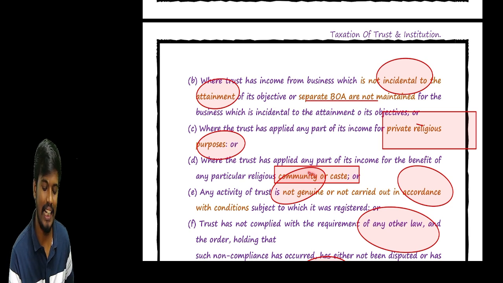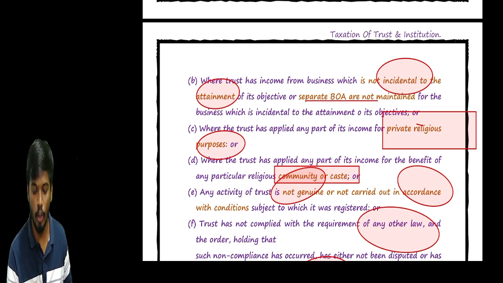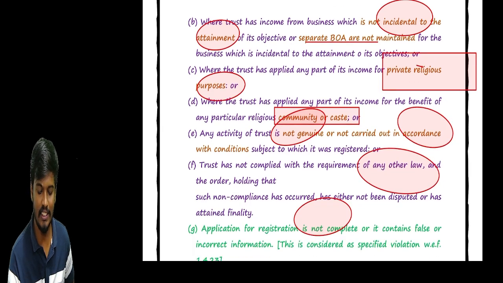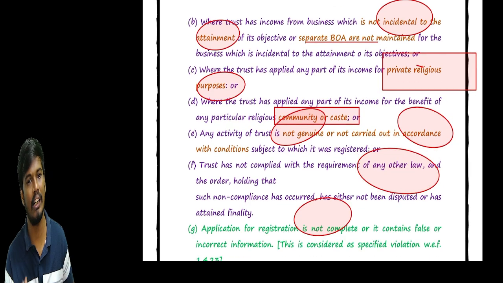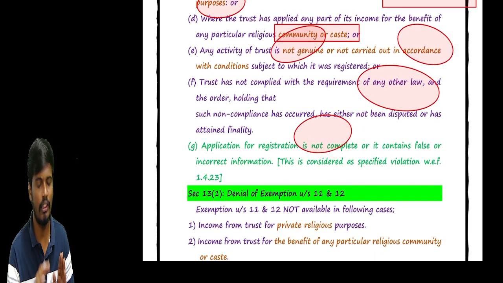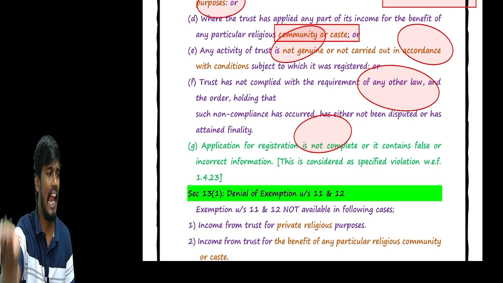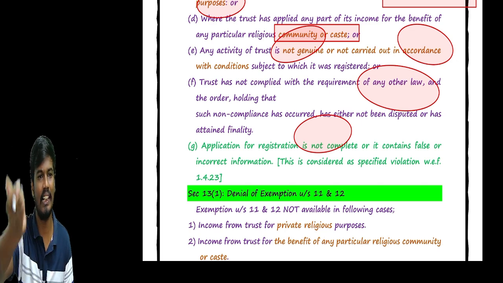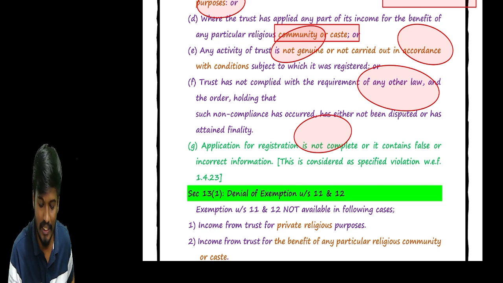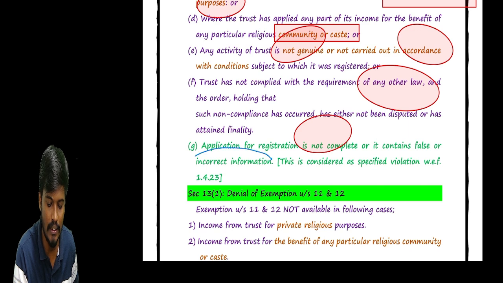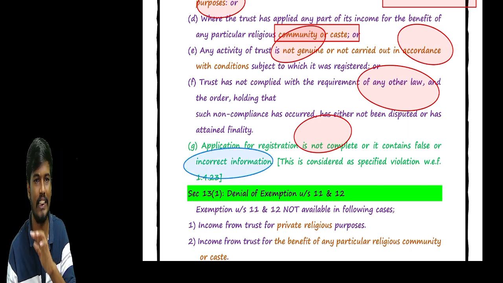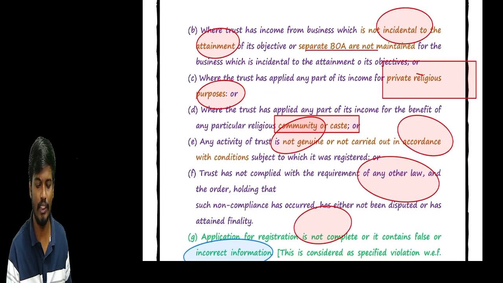Next, sir, the trust activity is not genuine, or is not carried out in accordance with the conditions prescribed by the income tax law. The trust has not complied with any other law which is applicable to the trust, and the application for registration is not complete. Whatever information the trust submitted for the registration is not correct. So in these scenarios, they treat it as a specified violation. So where a specified violation has happened, it is very simple.